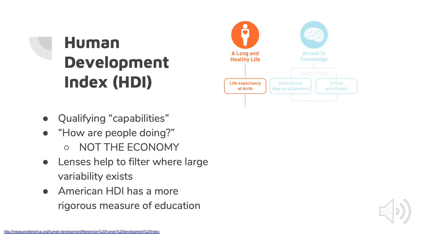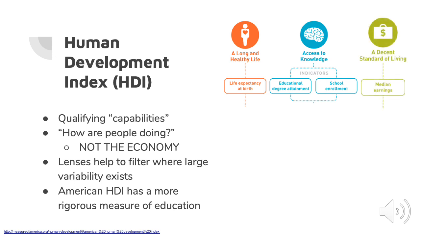Next is senses, imagination, and thought, and this is measured using 2 indicators, both educational degree attainment and school enrollment. Realize that these indicators are specific to the American Human Development Index, and the general index uses only the number of years enrolled in school. The final piece of the calculation is concerned with the capability of control over one's material environment, and it's measured using the median earnings of all citizens aged 16 and above who work part or full-time jobs.